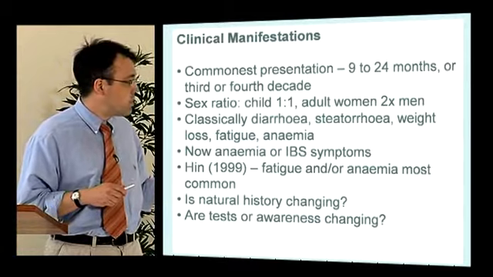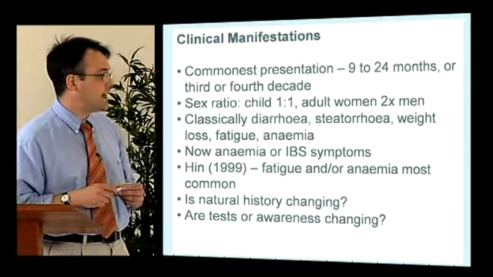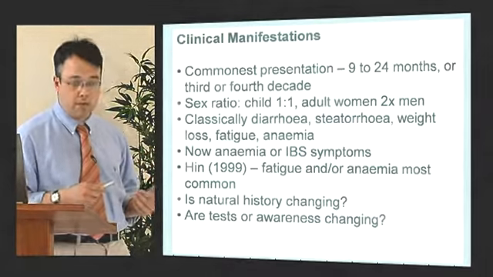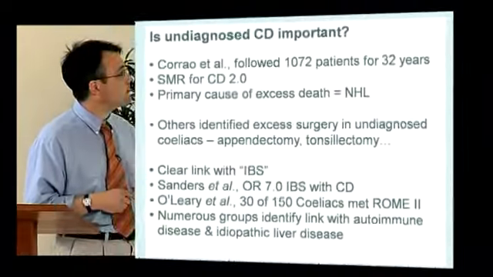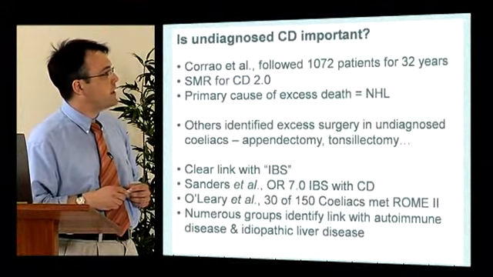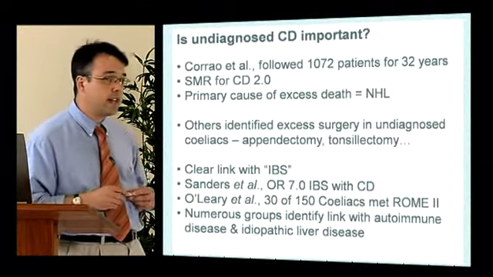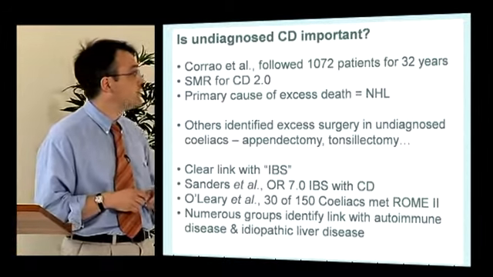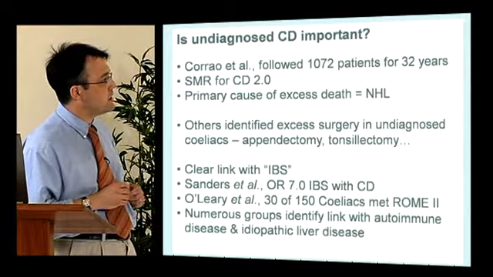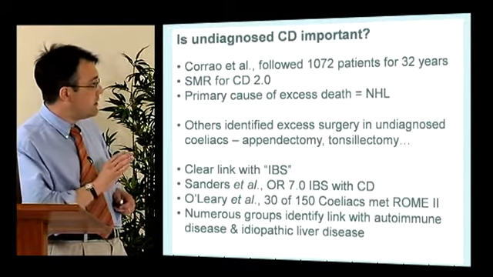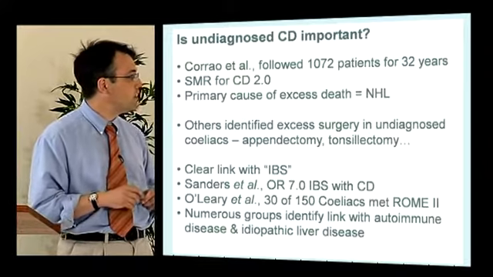And this raises a number of questions. Is the natural history of celiac disease changing, or are the tests becoming better, or is awareness becoming better? And those questions haven't been resolved yet. One group studied 1,000 patients for over 30 years, and they identified that the standardized mortality ratio for celiac disease was 2. So undiagnosed celiac disease probably is important, and somewhat extraordinarily in this group, they found the primary cause of the excess death was due to non-Hodgkin's lymphoma.